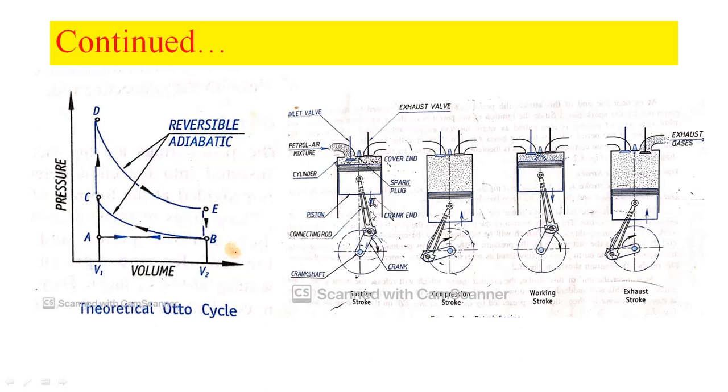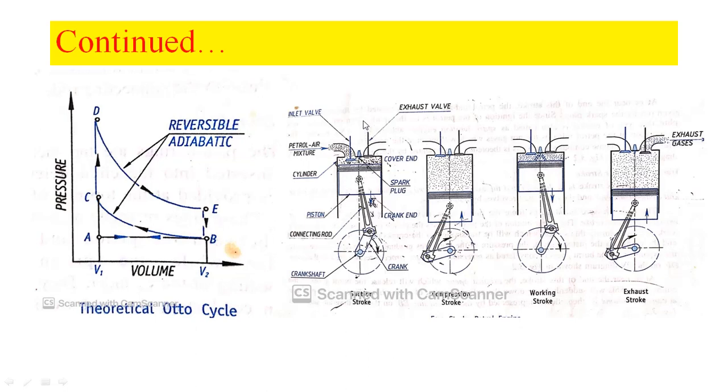The connecting rod is a link which has two ends. One end of the connecting rod is connected to the piston, whereas the other end, the bigger end, is connected to the crank. The crank is a lever. It has two ends. One end of the crank is connected to the bigger end of the connecting rod, whereas the other end is connected to the crankshaft. The linear movement of the piston can be converted into rotary motion with the help of the connecting rod and then the crank.